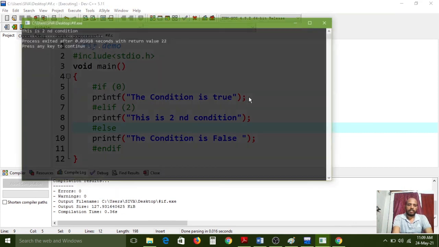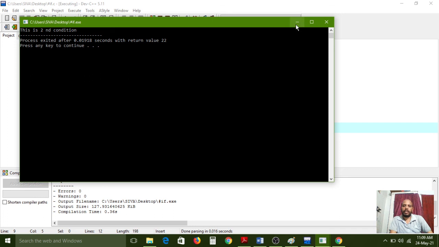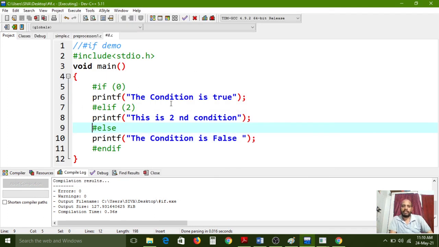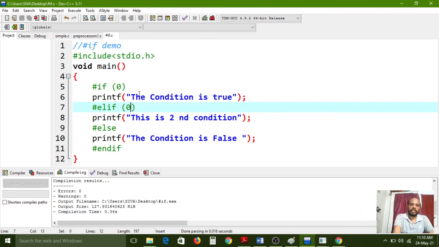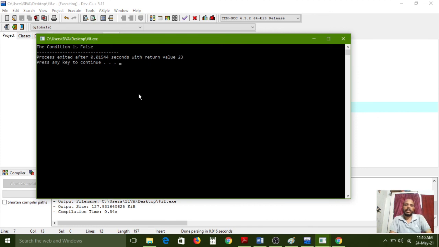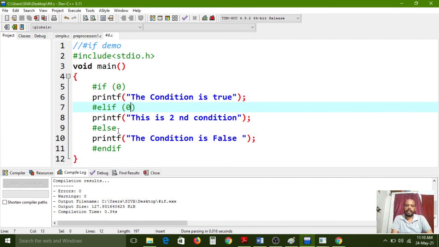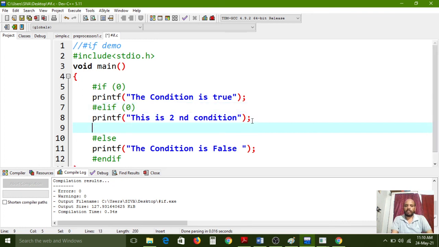Ctrl F9. So the second condition is executed now because the first condition is false, so the first statement will not execute. The second condition is true, so the second statement will execute. And if all conditions are false, then the else block will execute. Here all conditions are false now, so the else block will execute. All zeros are given, and by default the else block will execute. The statement "the condition is false" is available at #else only. Understand? So like that, if you want to check more than two conditions, you can give any number of #elif statements, no problem.